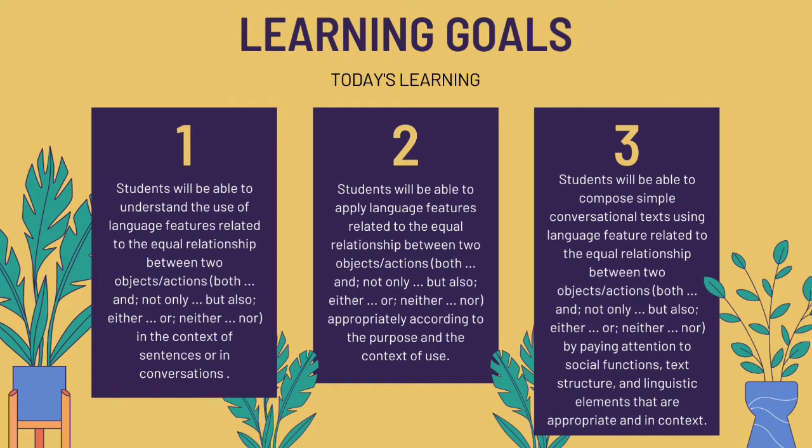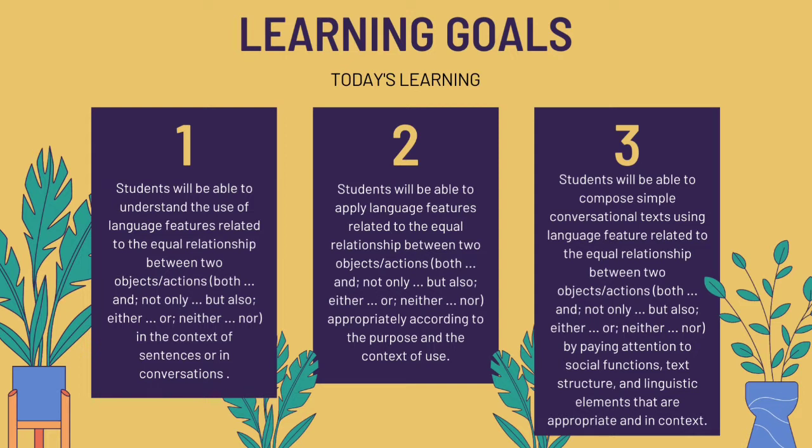Second, you are expected to be able to apply language features related to the equal relationship between 2 objects or actions, which are both and, not only but also, either or, neither nor, appropriately according to the purpose and the context of the use.